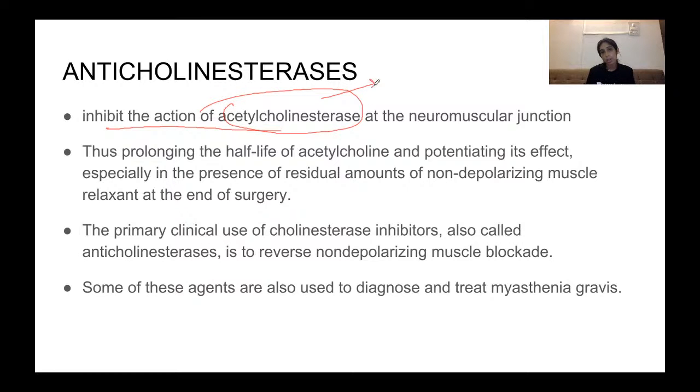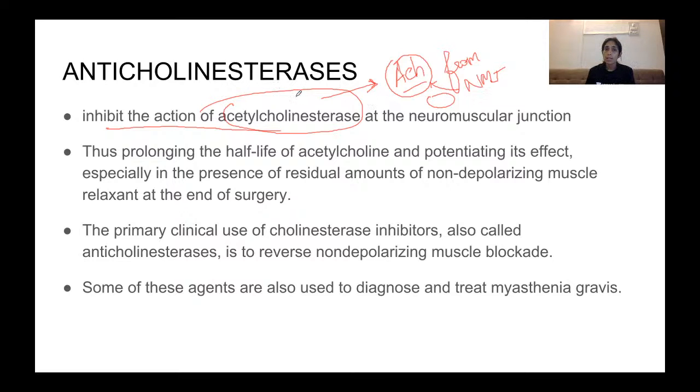Now what is acetylcholine esterase? Acetylcholine esterase clears acetylcholine from the neuromuscular junction. This is how the action of acetylcholine is terminated, because acetylcholine is degraded by acetylcholine esterase, and hence it diffuses away from the receptor, and the muscle is allowed to repolarize and come back to the resting phase.